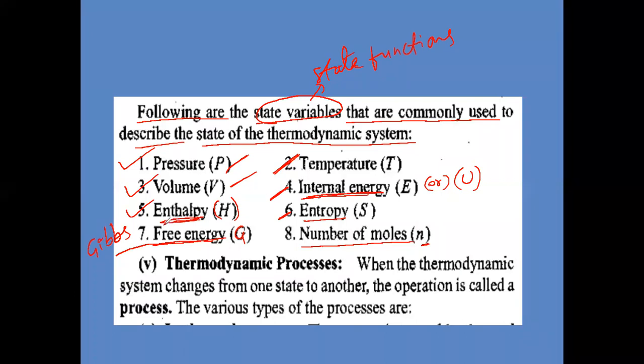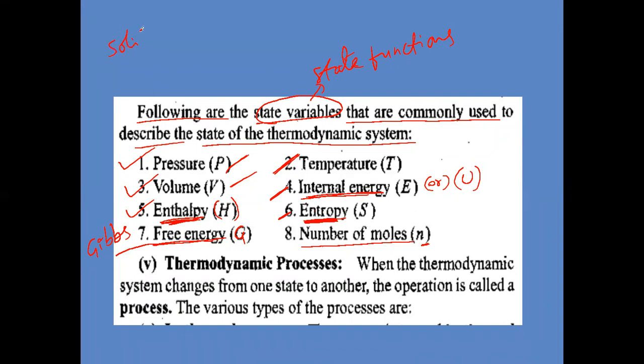And remember, enthalpy is nothing but the total heat content of the system. The total heat content of any system is called the enthalpy of the system. And entropy means the degree of randomness of the system.